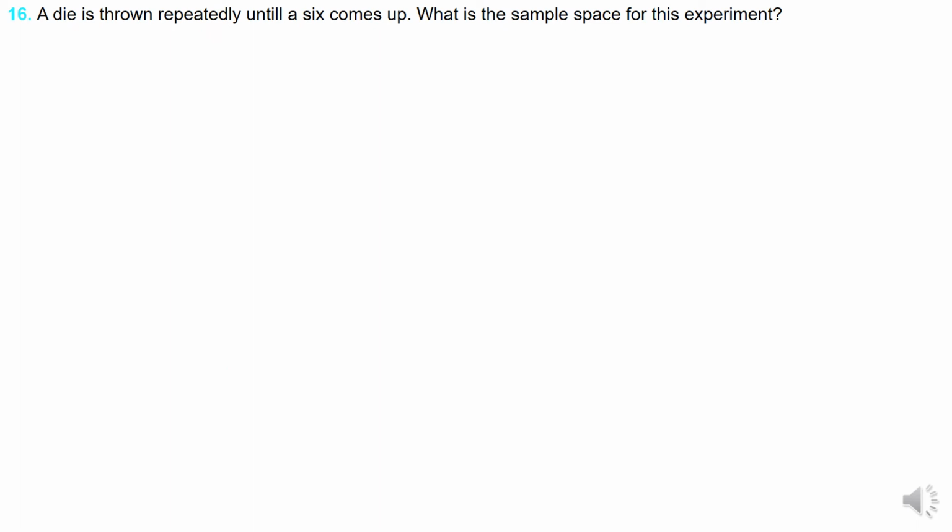16th question. A die is thrown repeatedly until a 6 comes up. What is the sample space for this experiment? Now a die is thrown repeatedly until a 6 comes up. What does it mean? It means when 6 comes, the experiment stops.